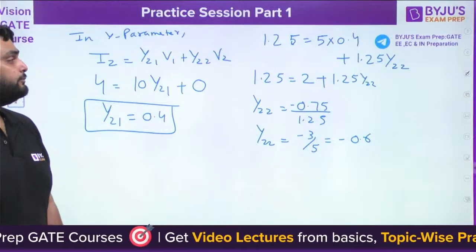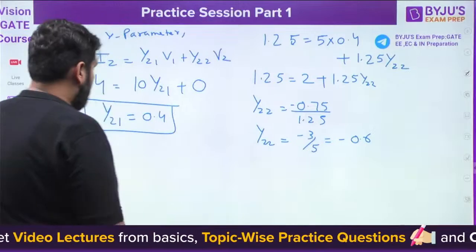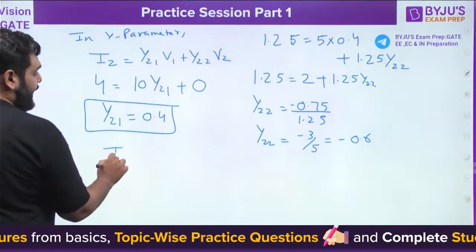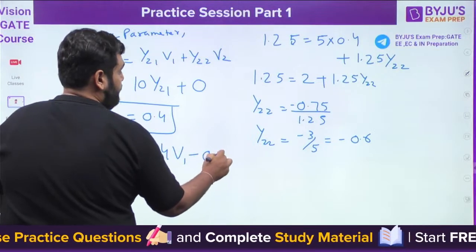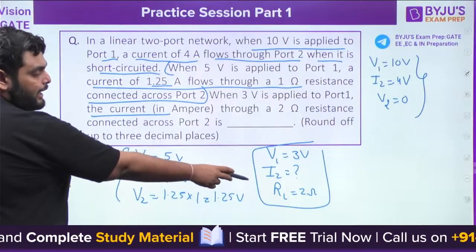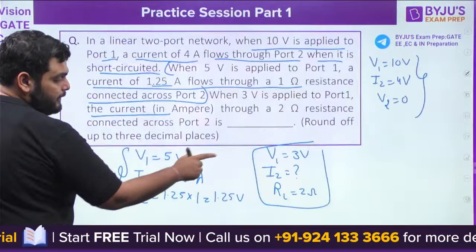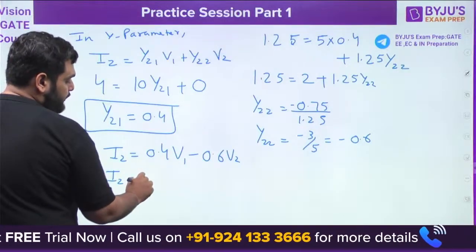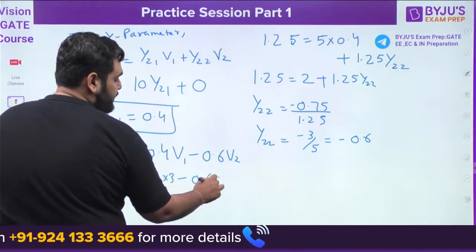Any doubt in this until here, children? Minus 0.6. Now finally we have an equation that I2 is equal to 0.4 v1 minus 0.6 v2. Now they are asking if v1 is 3 volt and RL is 2 ohm, what is I2? If v1 is 3 volt, then 0.4 multiplied by 3 minus 0.6 multiplied by v2.